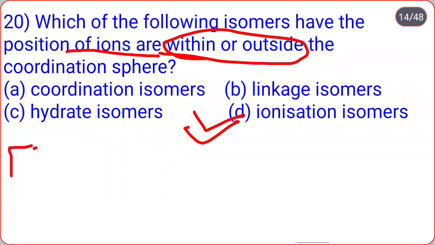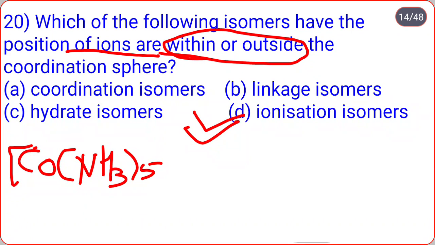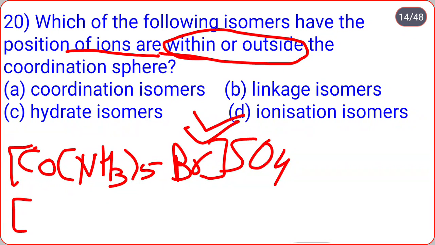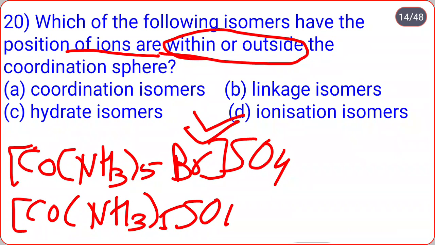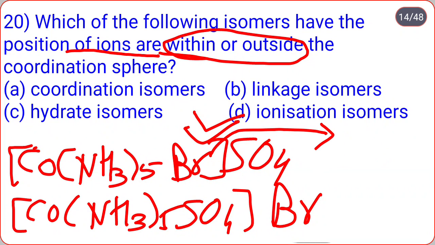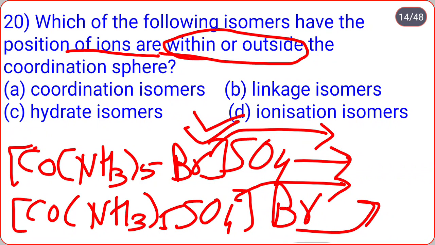For example, here the complex [Co(NH3)5Br]SO4 and [Co(NH3)5SO4]Br. In the first compound complex, Br minus is within and SO4 minus minus is outside, while in the second, SO4 minus minus is within and Br minus is outside. Okay, then this is the example of the ionization isomers.